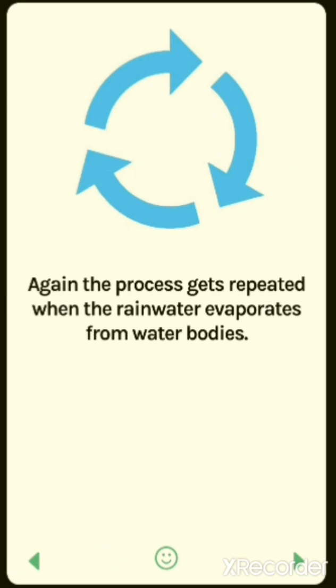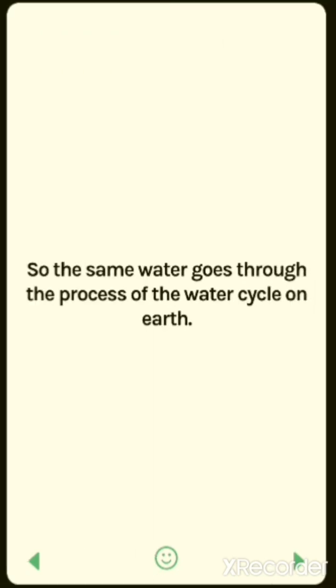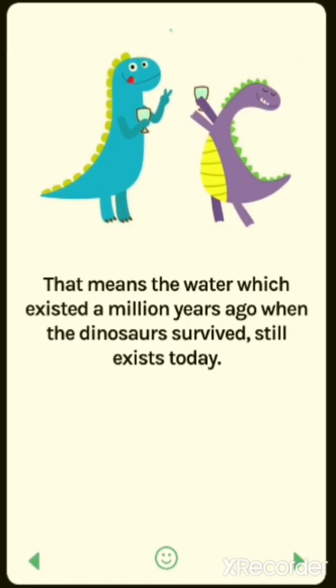Again the process gets repeated when the rainwater evaporates from the water bodies. So the same water goes through the water cycle on the earth. That means the water which existed a million years ago when the dinosaurs survived still exists today.